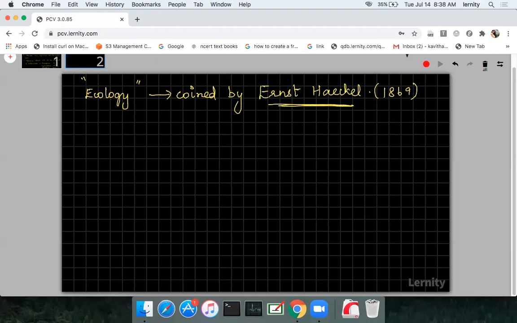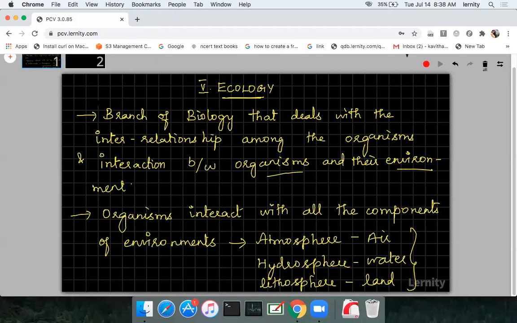Fine. So now we can go to the introduction of the organism and population chapter, okay? So please write down the definition of ecology. I will show you the first slide. This is what ecology deals with. Please write this. It is a branch of biology that deals with the organisms and also the interaction between organisms and their environment, okay? Have you all copied the first slide?